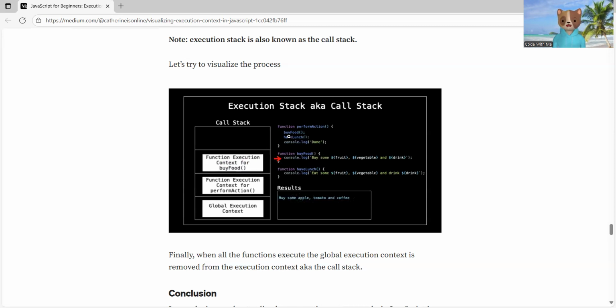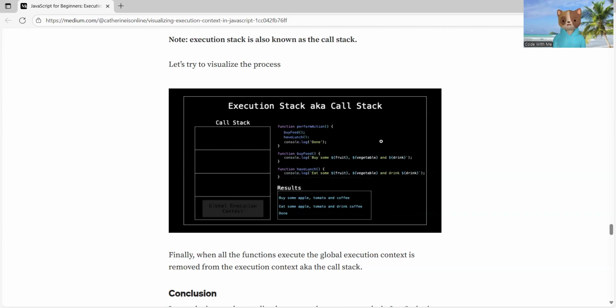Now inside this is the buy food function, so it will call this one and it will go away. Again it will come to the have lunch function, have lunch will come and it will get deleted. And then this will be done. Now it will print done, and it will also go away. Now there is nothing left to perform, so our global execution context also gets deleted.